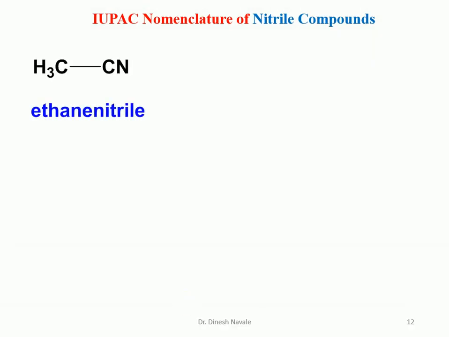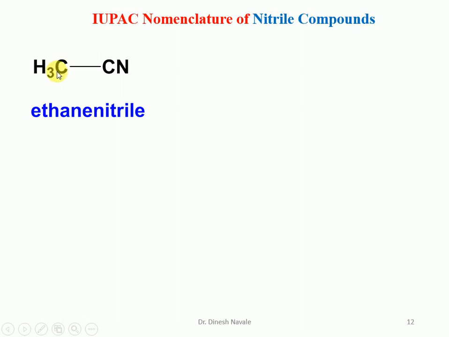So let us see the first one. In this example, many students make the mistake of giving the numbering to this methyl as only 1 carbon, but here the nitrile or cyanide is the first principal functional group. So it is the priority 1 functional group. So the carbon atom of the nitrile will be given number 1, then 2 will be the methyl group.